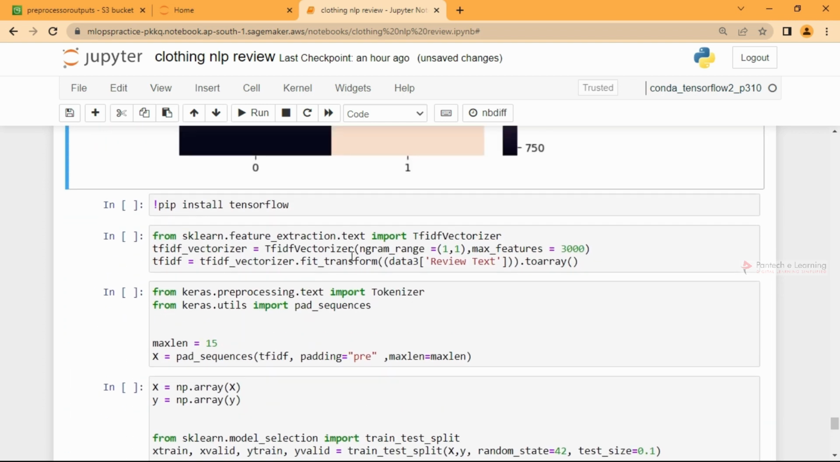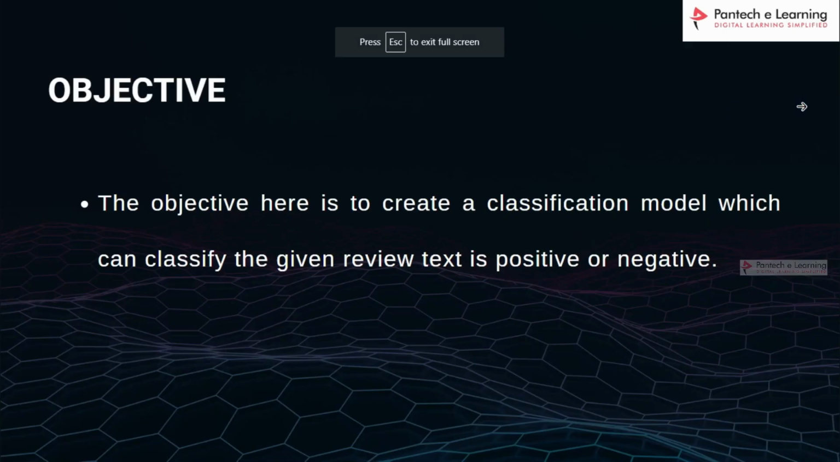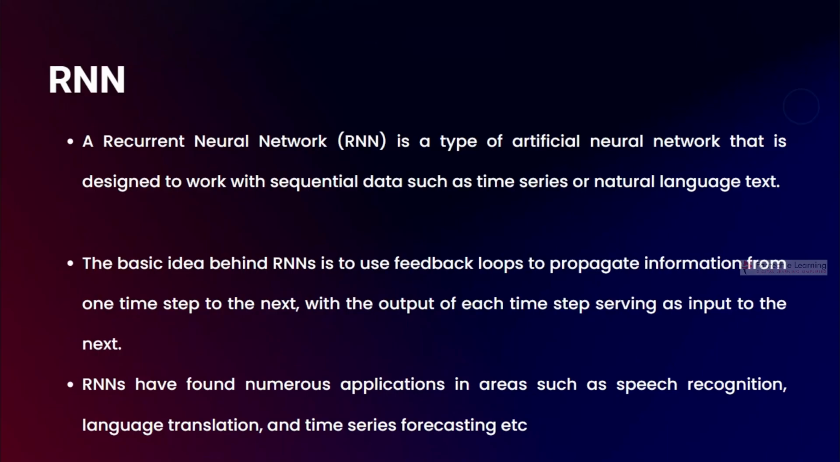You have other options also, like a neural network. When you have this kind of text data in an NLP task, you can use an RNN. So what is an RNN? We'll see about it now. A recurrent neural network is a type of artificial neural network designed to work with sequential data such as time series or natural language text.